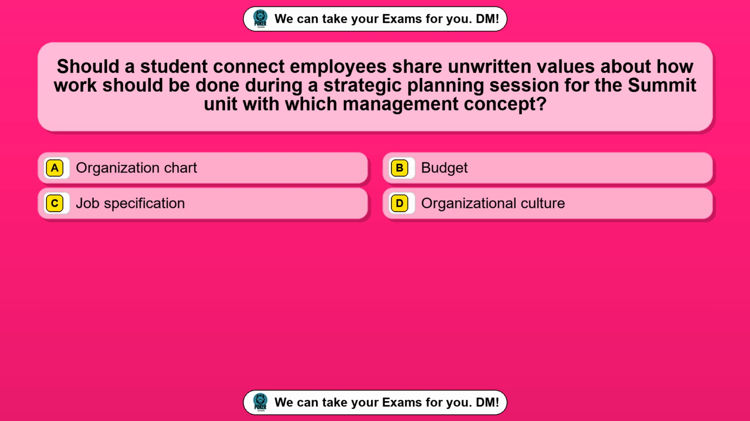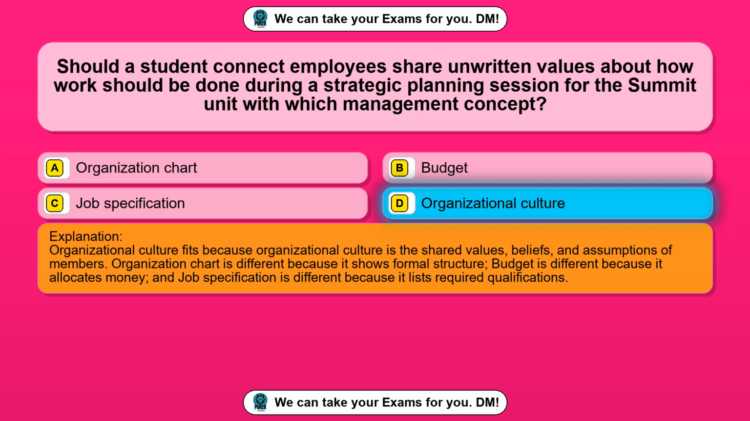Question 15. Should a student connect employees share unwritten values about how work should be done during a strategic planning session for the summit unit with which management concept? Option A, organization chart. Option B, budget. Option C, job specification. Option D, organizational culture. The correct answer is option D, organizational culture.